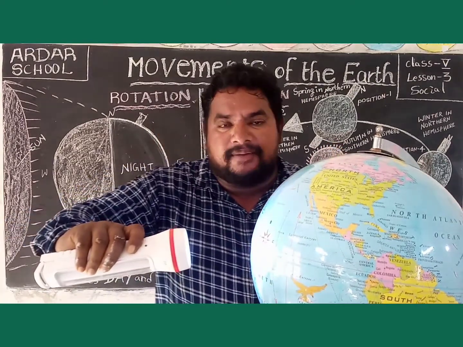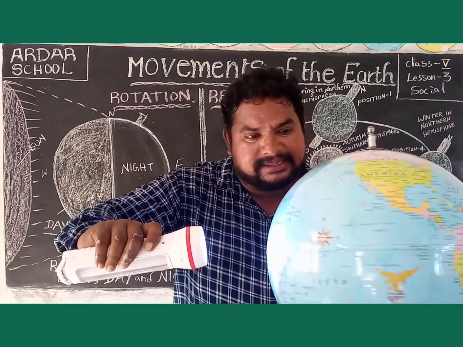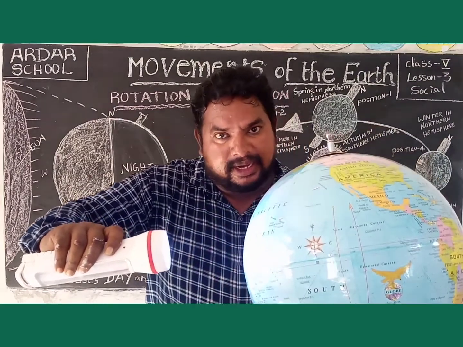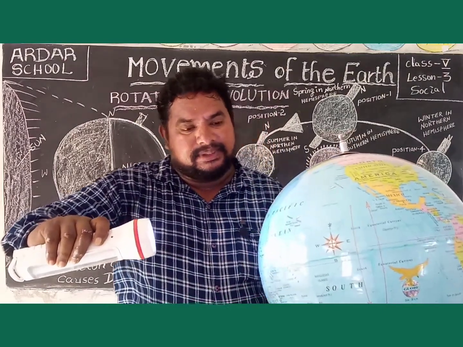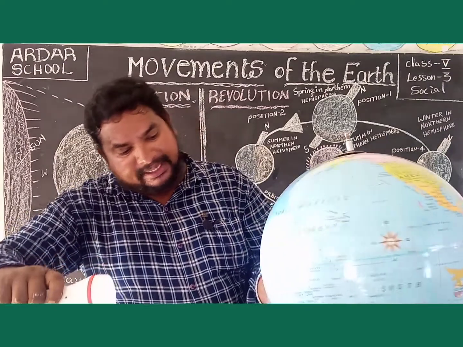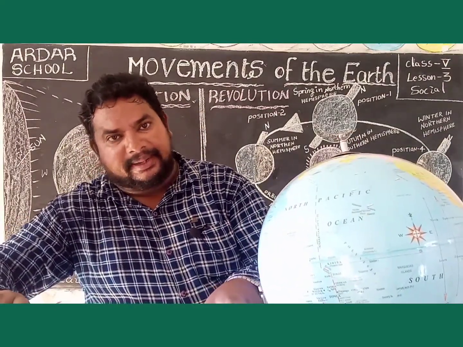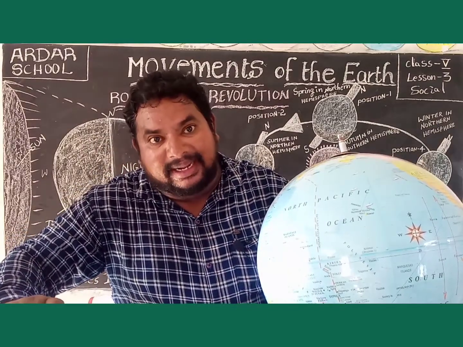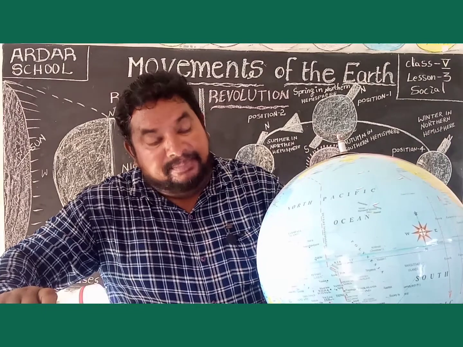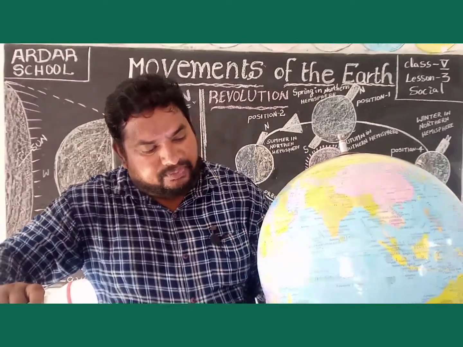The remaining half is dark. The dark place is called night time. As we rotate, we see Australia in the daytime while South America is in night time. The earth rotates slowly on its own axis.